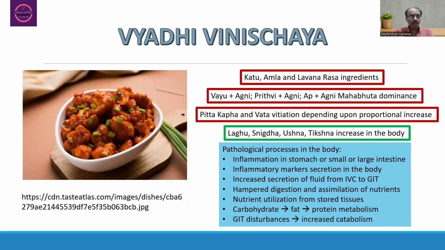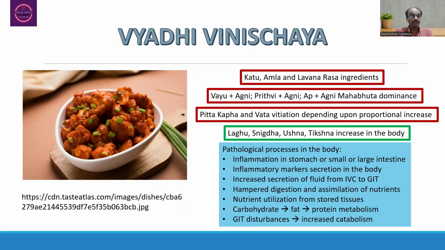When you think about the guna presence in the body, that is basically Laghu, Snigdha, Ushna and Tikshna guna, whose increase we are going to expect in the body itself. All these are indicative of the Pitta dosha vitiation. Suppose the person is continuously consuming this gobi Manchurian for a period of 3 or 4 days or more, in that particular situation, these are the possible pathological processes that may happen in the human body.